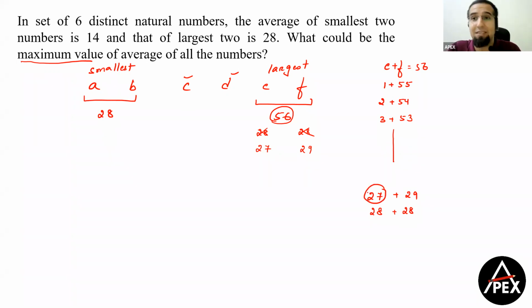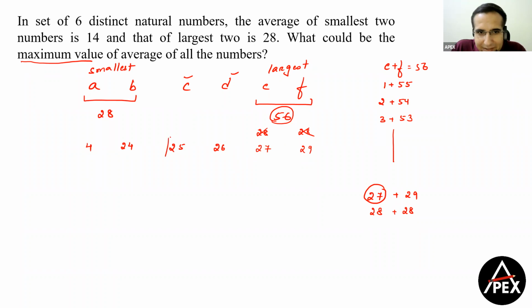अगर मेरे को E को maximize करना है, तो value of E will be maximum only when you have E is equal to 27. ठीक है. अब D has to be maximum. So D has to be slightly less than E. So that becomes 26. And C is also a distinct natural number. This becomes 25. Now A and B का problem नहीं है. हम B को 24 ले सकते हैं, A को 4 ले सकते हैं.